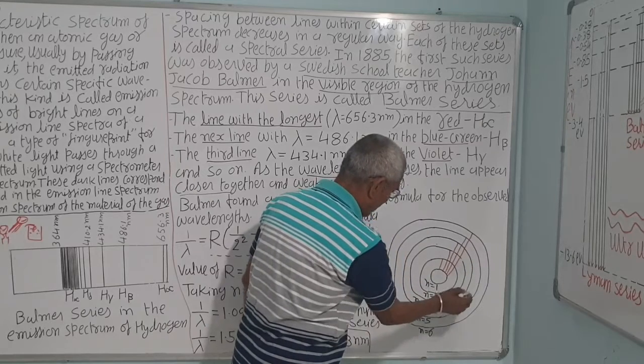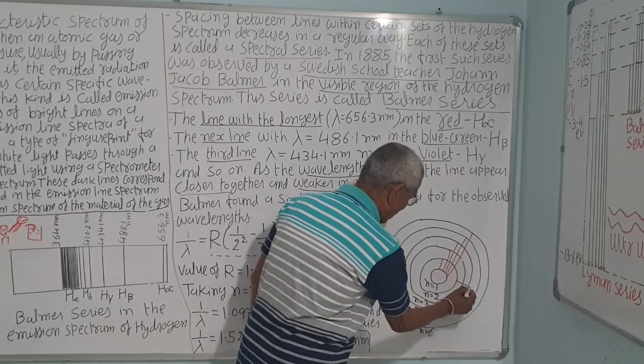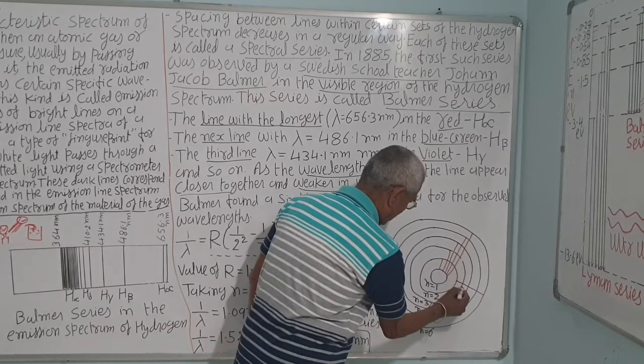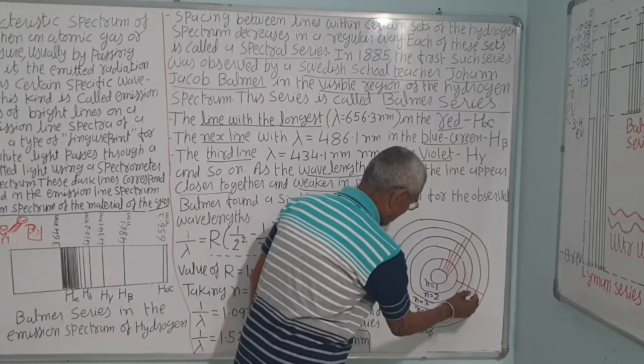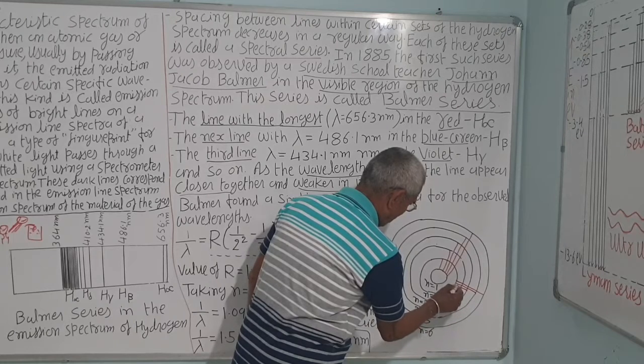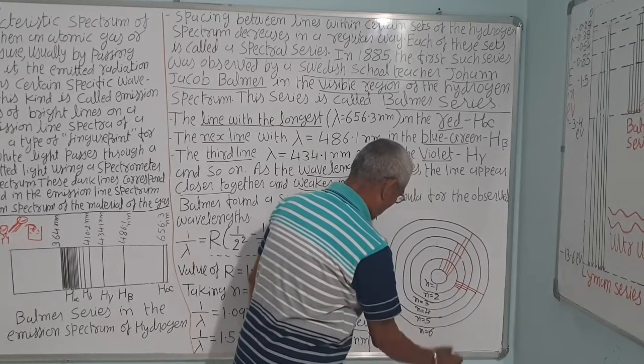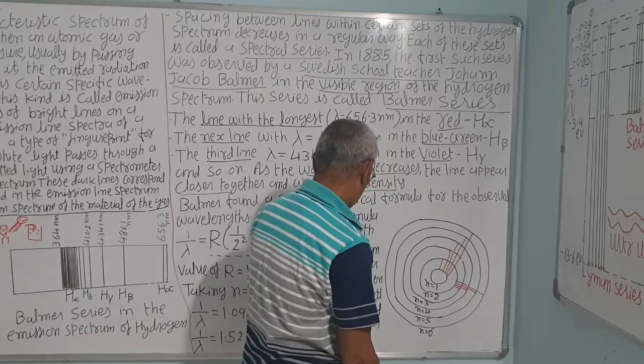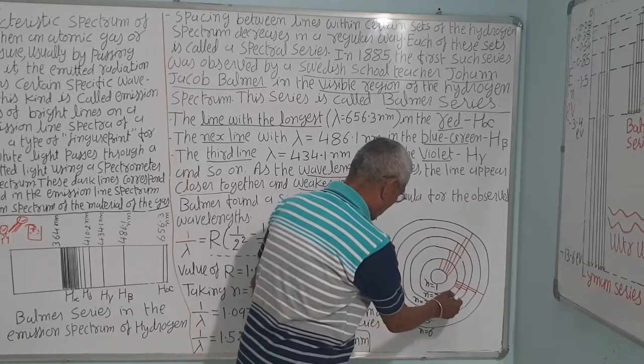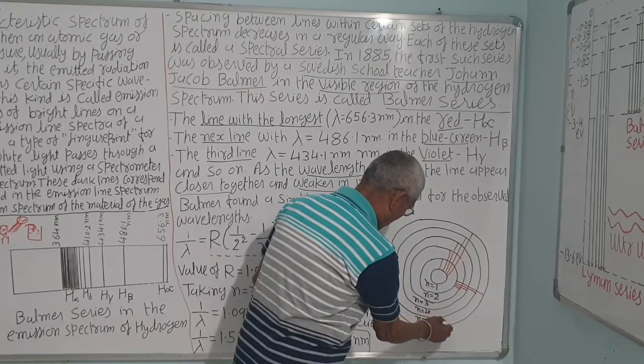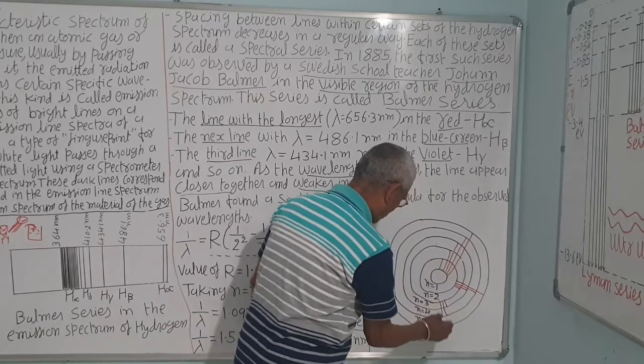If it jumps from any other orbit to 2, that is the Balmer series. Then Paschen is a jump from a higher orbit to 3, and so on.